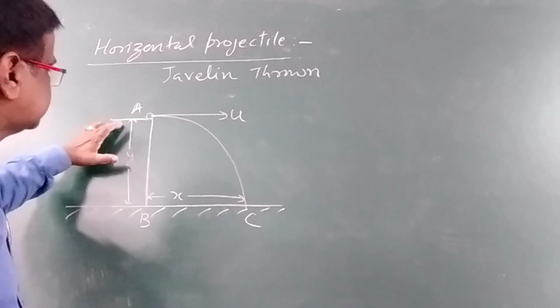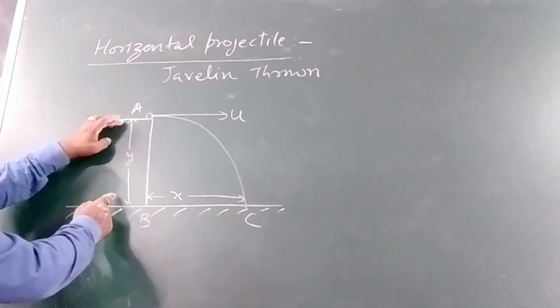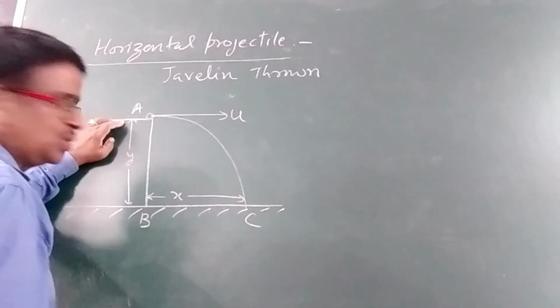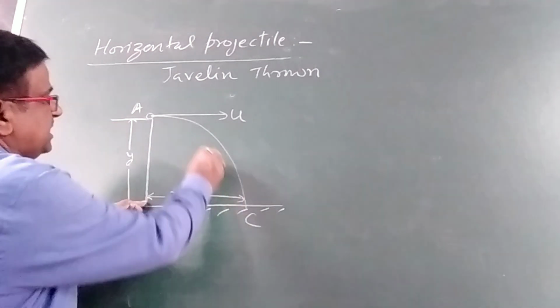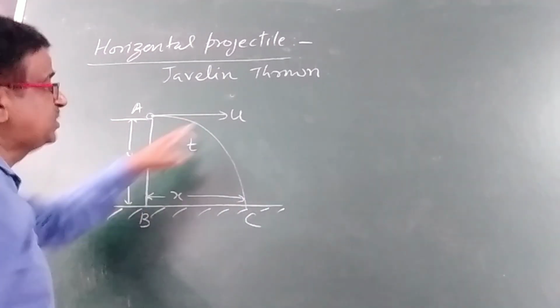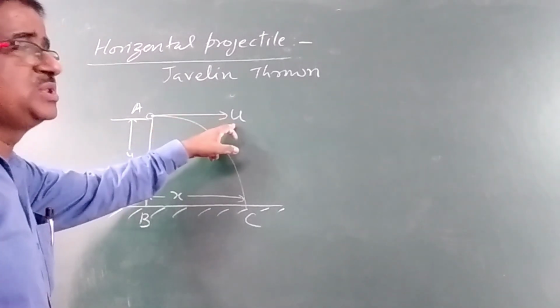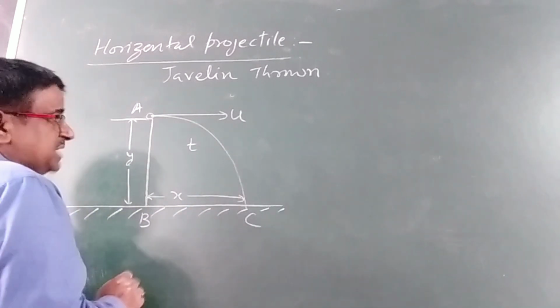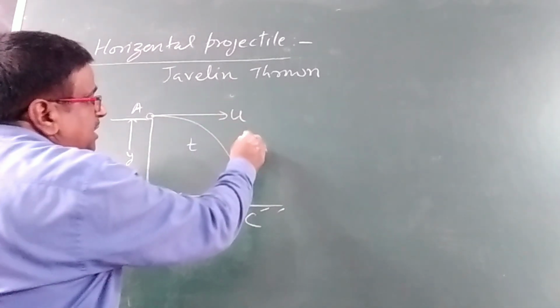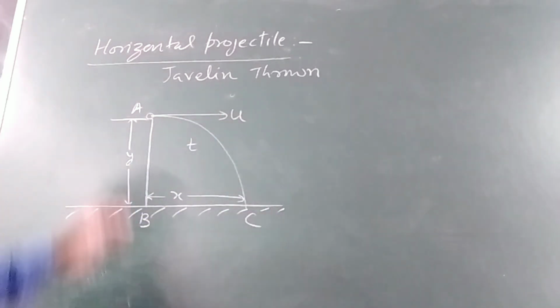So let us consider that the height from where the projectile is thrown is y, and it covers distance x in time t, thrown with initial velocity u along the x direction, and it moves with some acceleration.